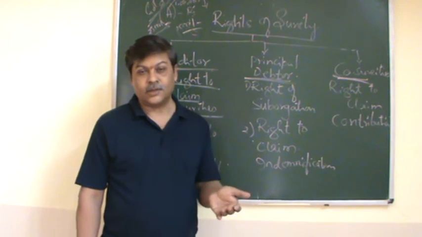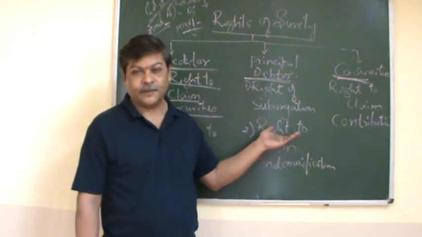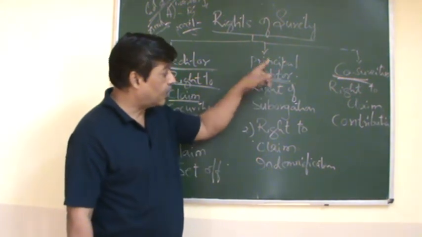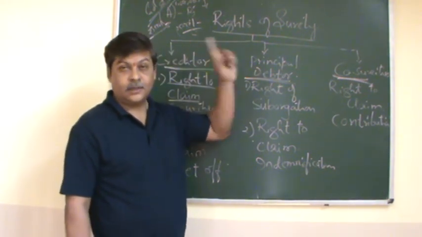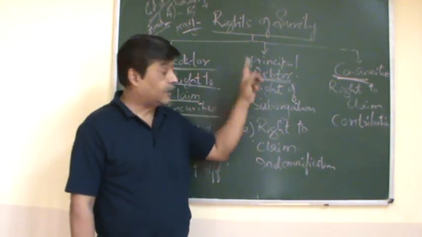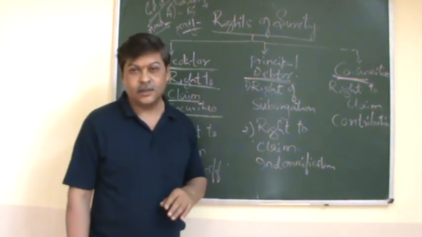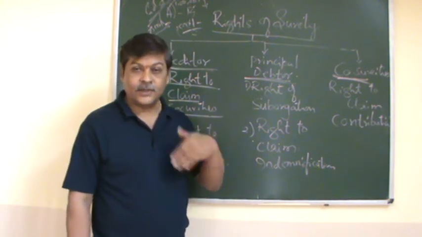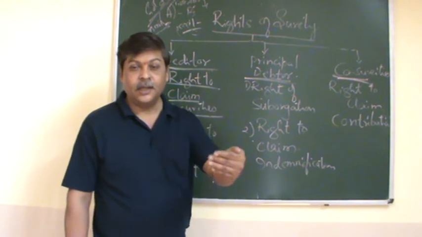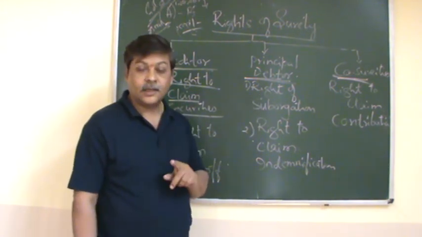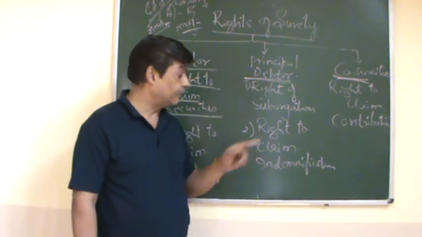That is what he is subrogated to. All those rights are available to the guarantor once he discharges the liability and his status is subrogated. That is the right of subrogation.